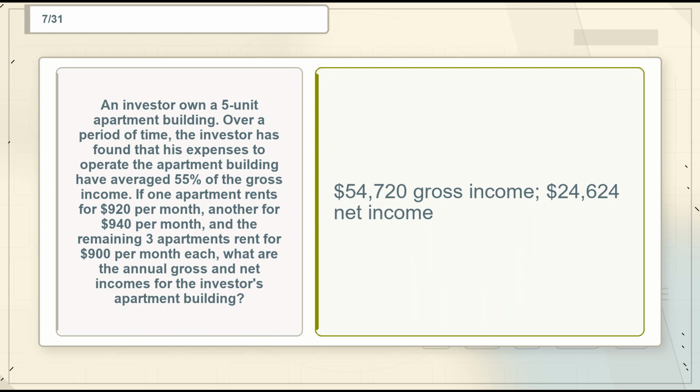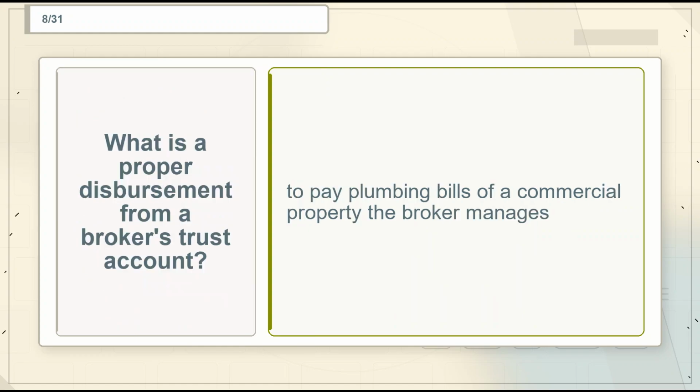Flashcard 7. Term. An investor owns a 5-unit apartment building. Over a period of time, the investor has found that his expenses to operate the apartment building have averaged 55% of the gross income. If one apartment rents for $920 per month, another for $940 per month, and the remaining 3 apartments rent for $900 per month each, what are the annual gross and net incomes for the investor's apartment building? Definition. $54,720 gross income, $24,624 net income.